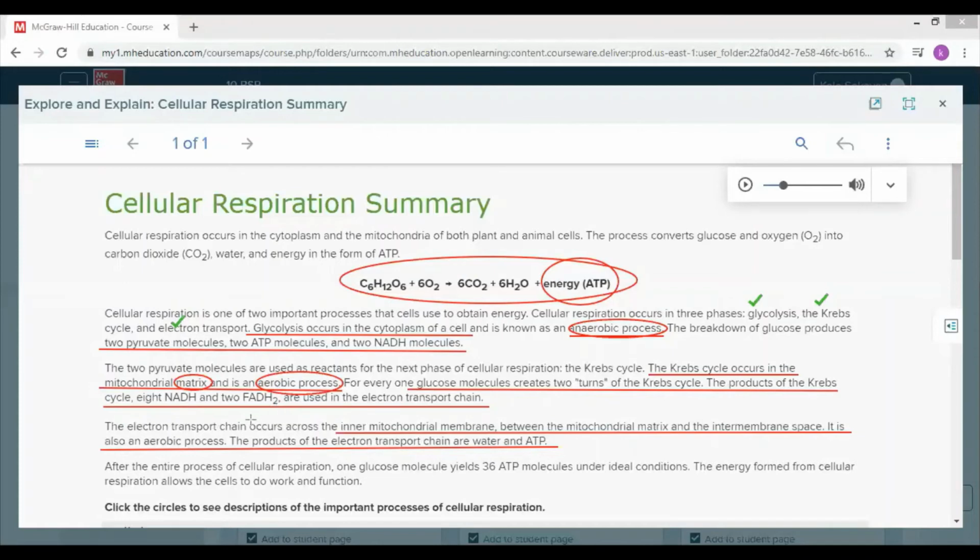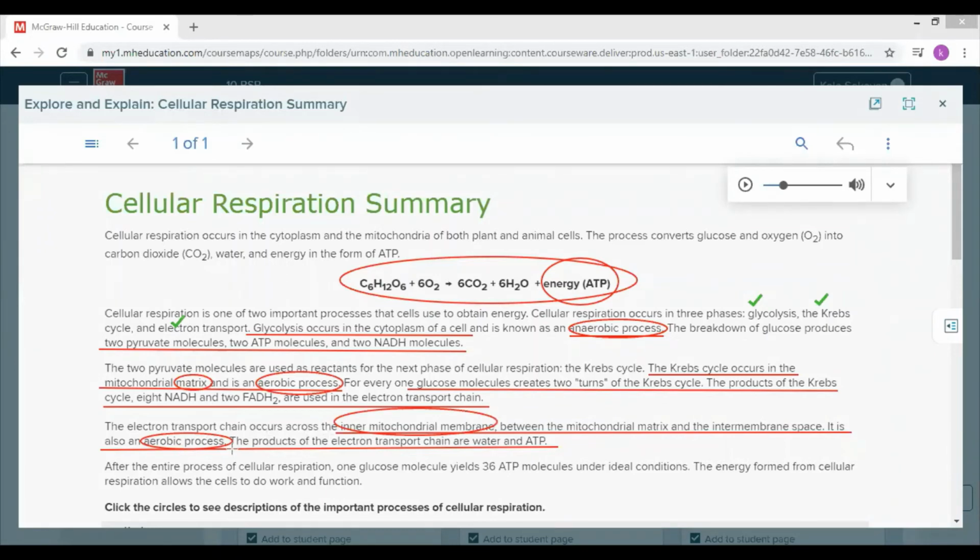The last phase is the electron transport chain. Its location is, of course, the inner membrane of the mitochondria, or simply you can say cristae. Also an aerobic process. So in the mitochondria, aerobic respiration.